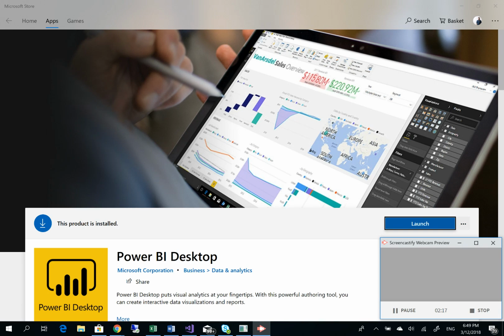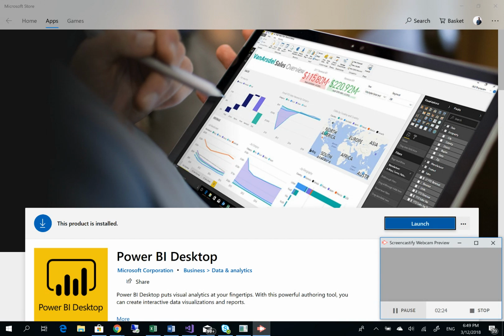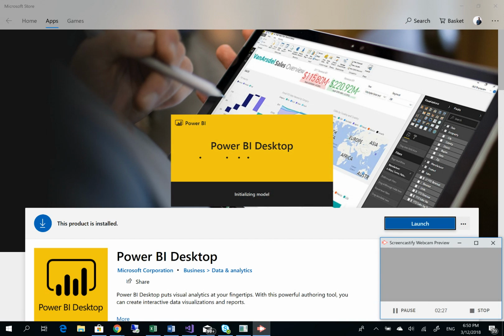It says this product is installed. We have the ability to launch. Click launch. Power BI desktop is opening up. We're almost there.